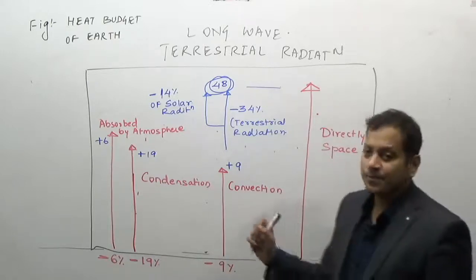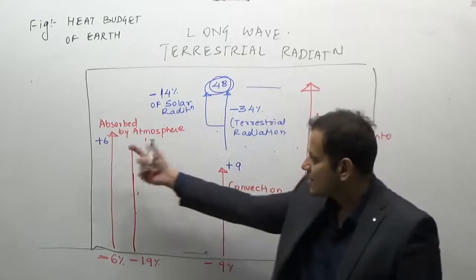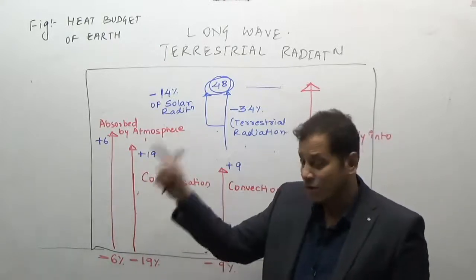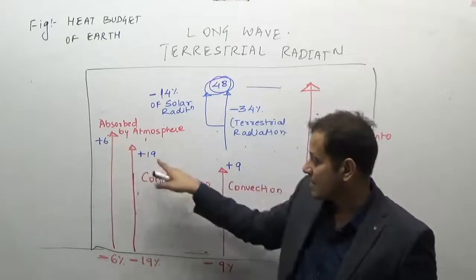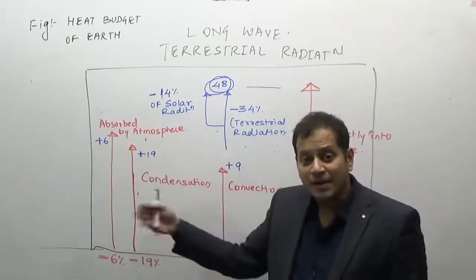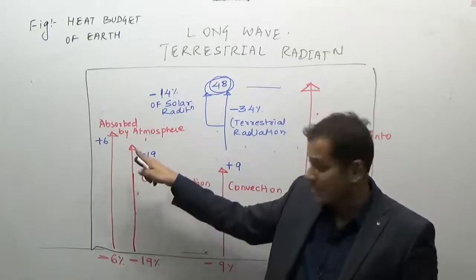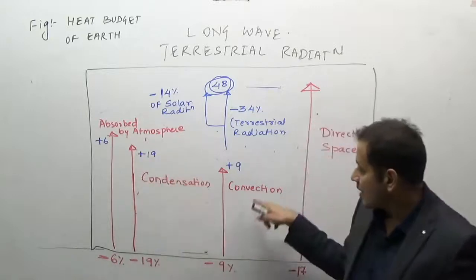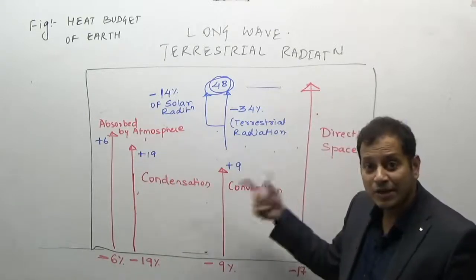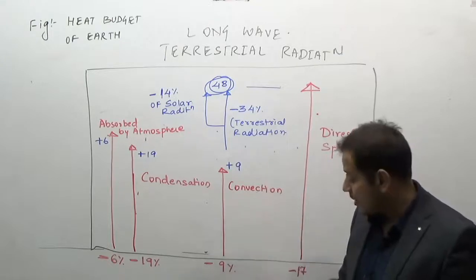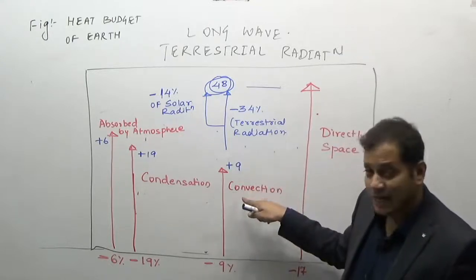Now look here, obviously this 6% is directly absorbed by the atmosphere, so I am putting plus 6. The amount of heat released during condensation is absorbed by the atmosphere, plus 19. The amount of heat released during convection by the Earth is absorbed by the atmosphere, plus 9.